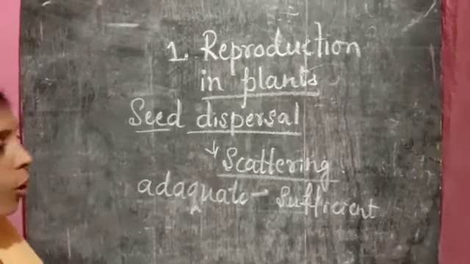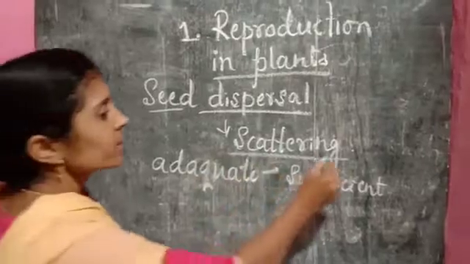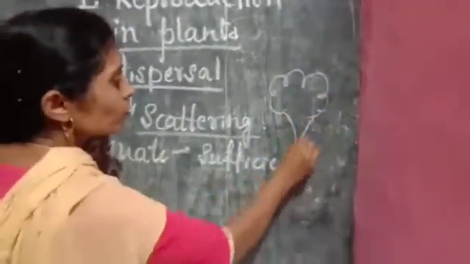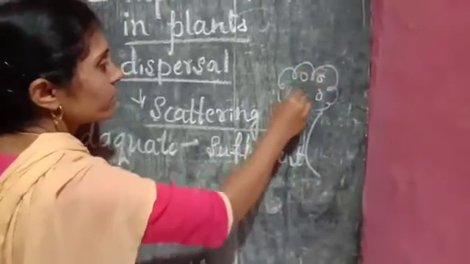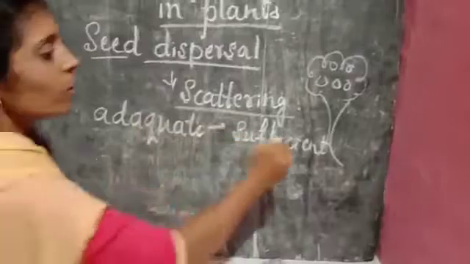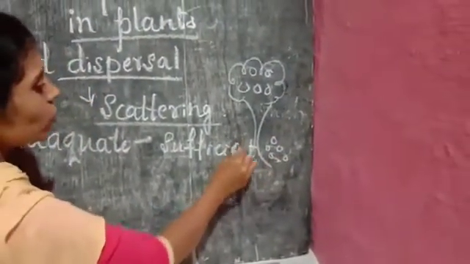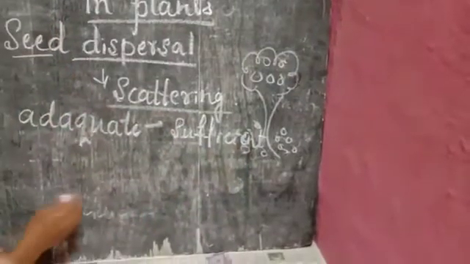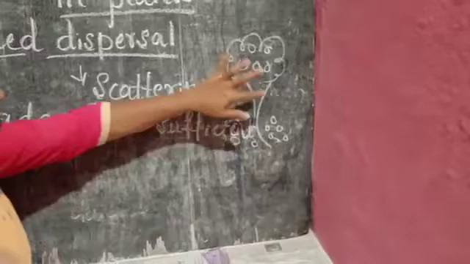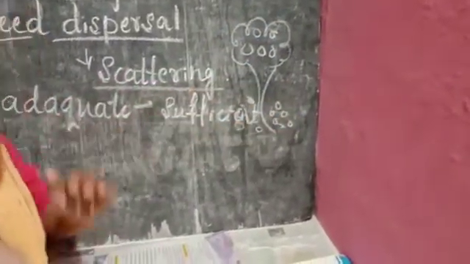If all the seeds of a mother plant, for example, see, this is a tree. Consider this is a tree. Many fruits are in this tree containing seeds. After ripening of the fruit, all the seeds fall under this tree only. Thousands of seeds. And what happens when they start germinating? First thing is, all these seeds will not get a proper amount of sunlight.